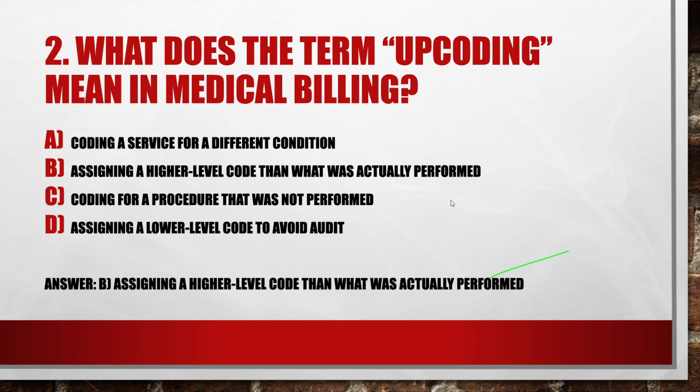Next question, what does the term upcoding mean in medical billing? Option A, coding a service for a different condition. Option B, assigning a higher level code than was actually performed. Option C, coding for a procedure that was not performed. And option D, assigning a lower level code to avoid audit. The right option is option B, assigning a higher level code than was actually performed.